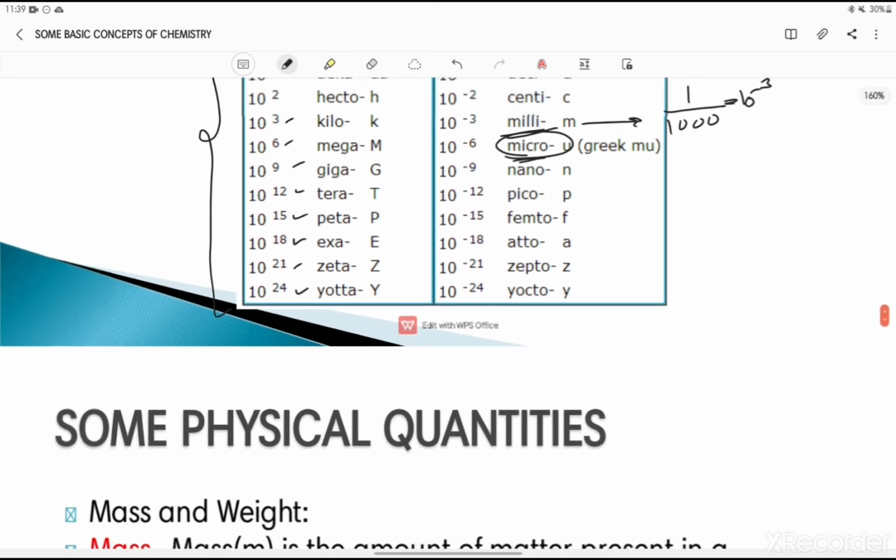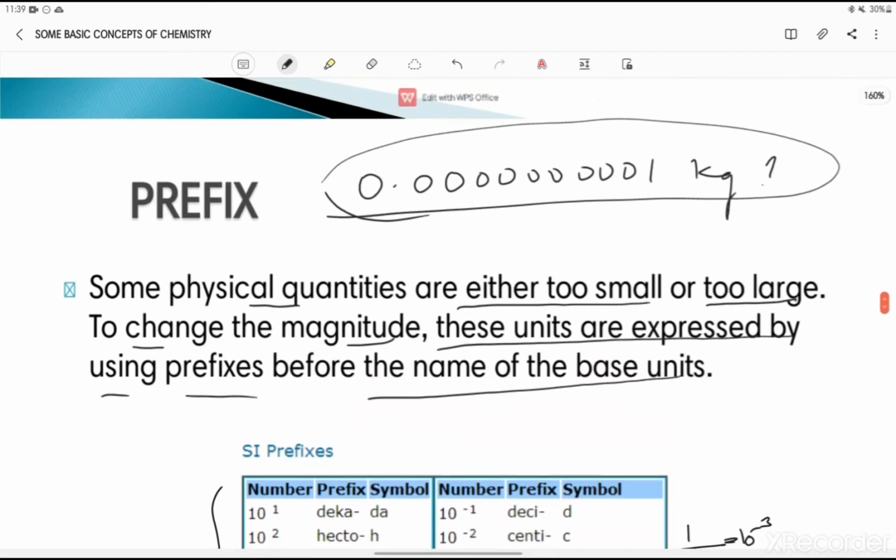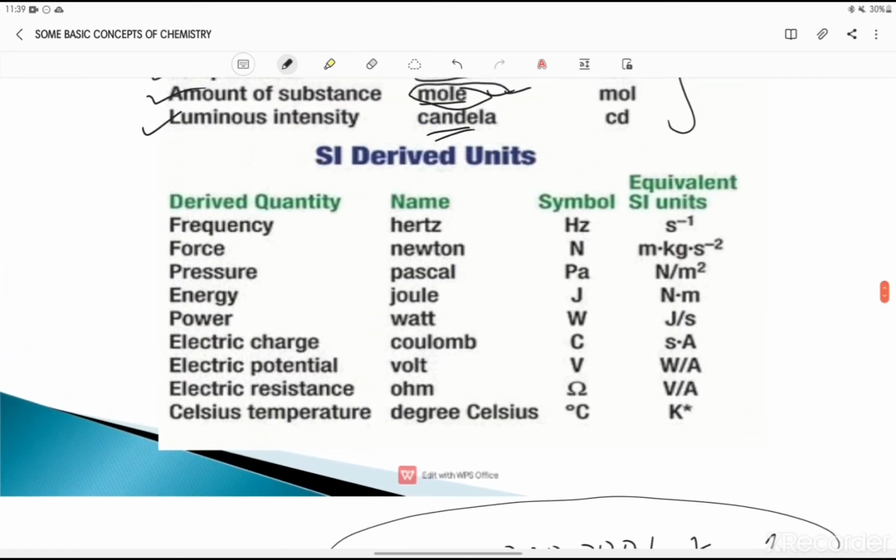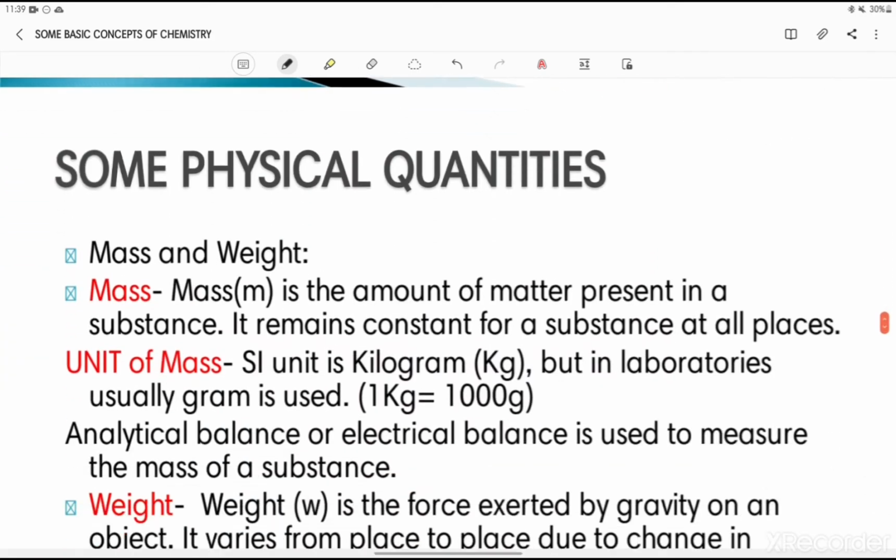Now, after that, there are some derived units. You can see here derived units. So some units are also there in SI unit, meaning we can use these 7 fundamental units to derive some other units of some other physical quantities like speed, volume, density, etc. So just talk about some of the derived units.